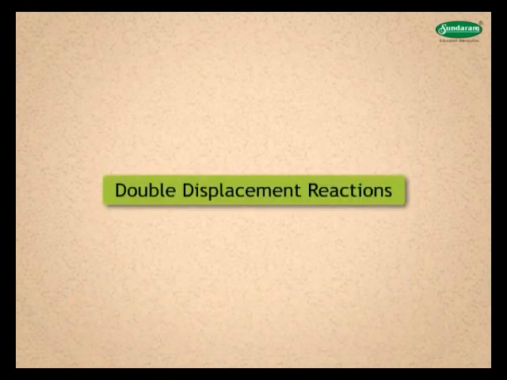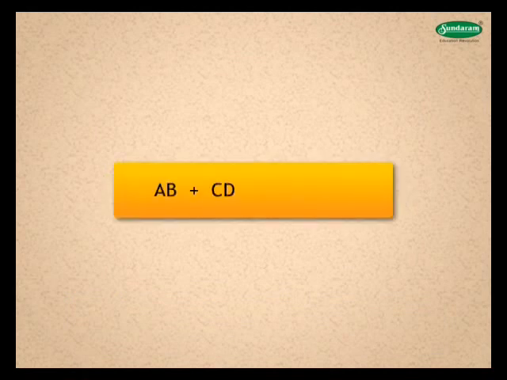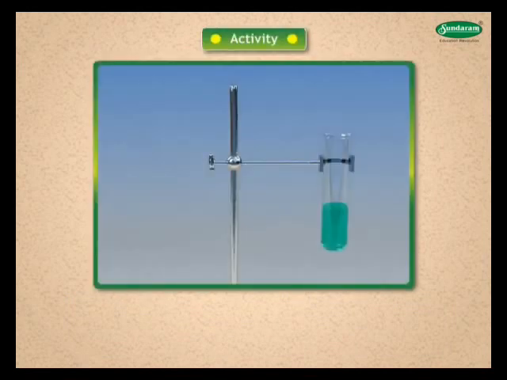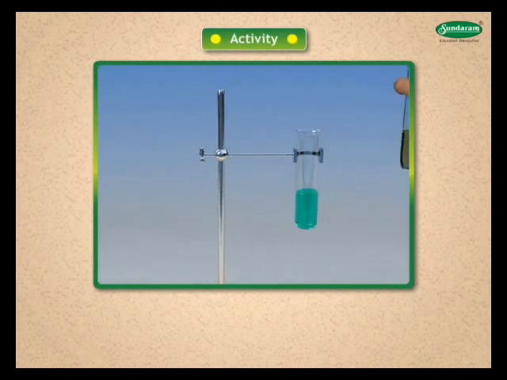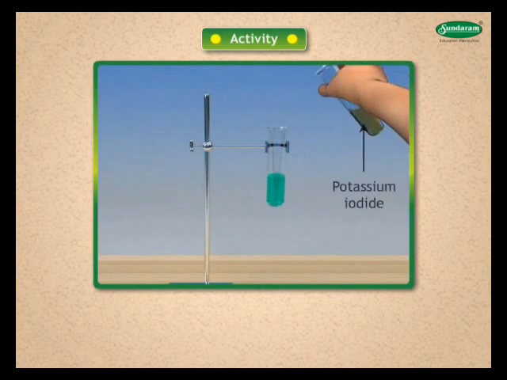Now let us take a look at double displacement reactions. AB plus CD is equal to AC plus BD. Let us perform this activity. Take 5 milliliters of copper chloride solution in a test tube. Add 5 milliliters of potassium iodide to it.